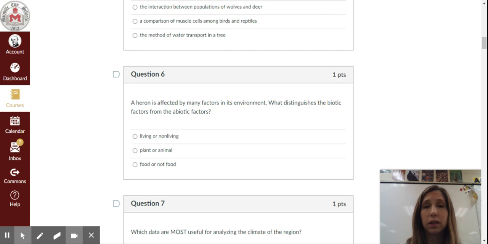Question 6. A heron is affected by many factors in its environment. What distinguishes the biotic factors from the abiotic factors? Is it A, living or non-living? B, plant or animal? C, food or not food?